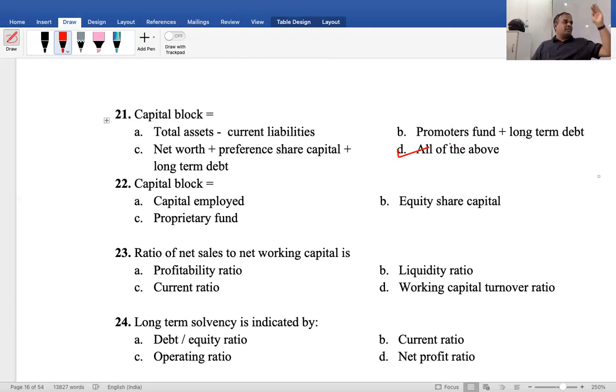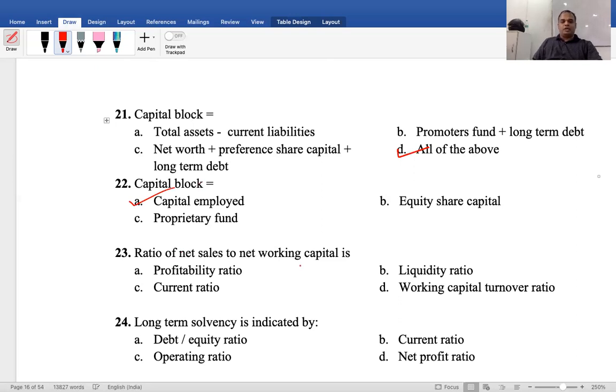We did one problem: fixed asset to net worth is equal to 0.8. Fixed asset was not given. Net worth also not given. How to identify? Net worth is equal to share capital plus reserves and surplus. Reverse work. Next. Capital block is equal to capital employed, equity share capital, promoter proprietary fund. Capital employed.